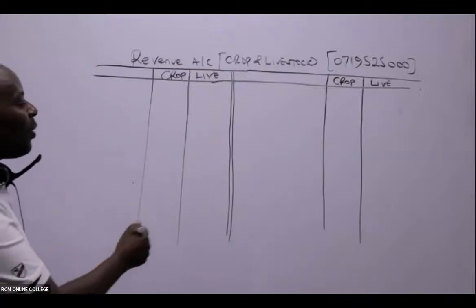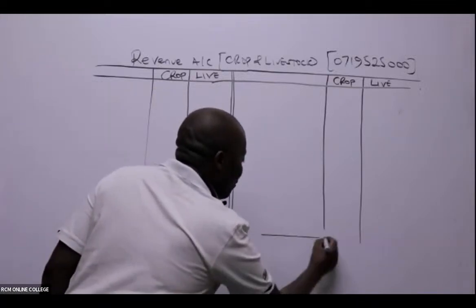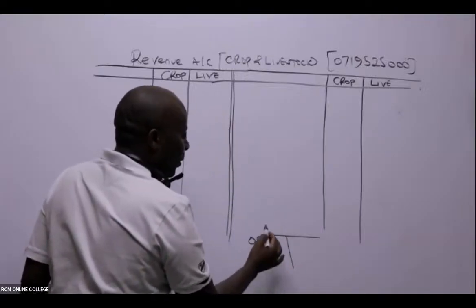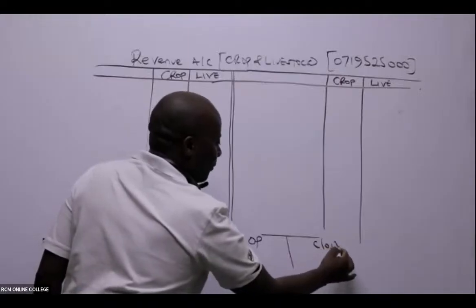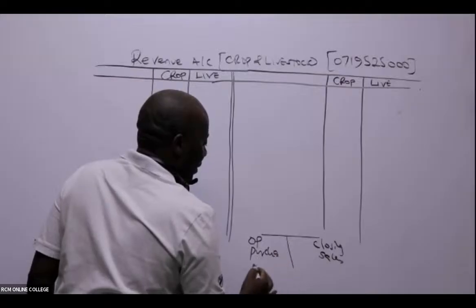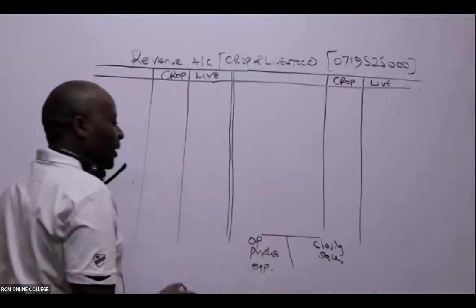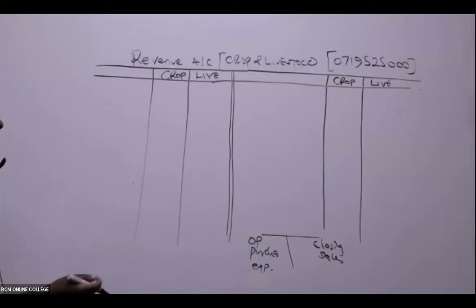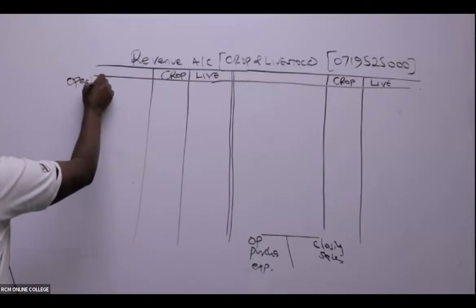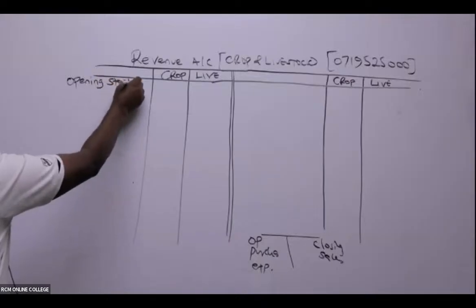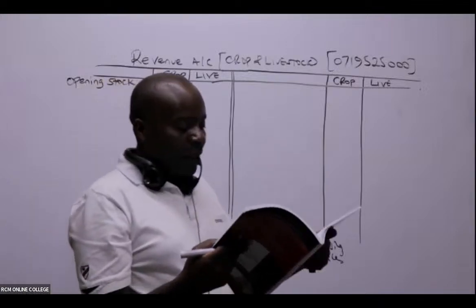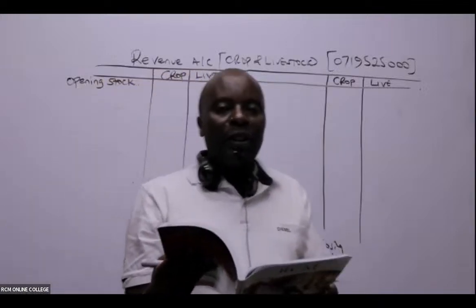So then remember our small T account. For the sake of you remembering our small T account, we have here opening stock, closing stock, sales, purchases, and then expenses. I will never forget this since the time I was taught this. So I shall start with the opening stock. Is there somebody who is able to see opening stock down there in that table?